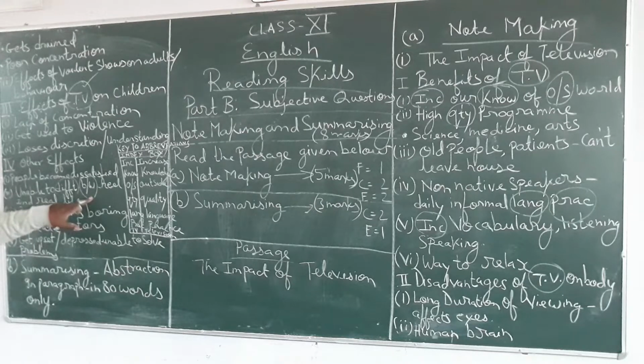Always remember, abbreviation short form means the same thing. For differentiate, what we have used is DIFFT. For between, what we have used is B oblique W. Unable to differentiate between real and reel life.